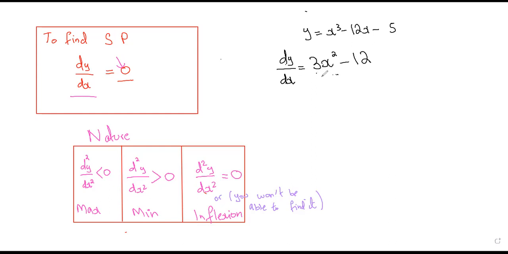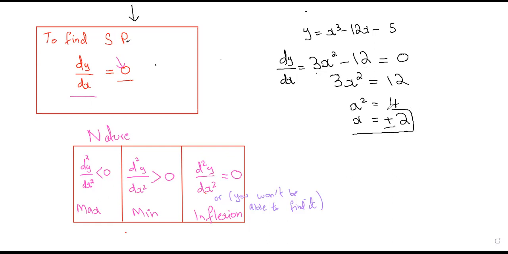And in order to find the stationary points, we will use this property. We know that whatever point it is, the derivative at that point would be 0. So I am going to equate this to 0. And this is my equation. I need to solve this equation. So it would become 3x squared equals 12. X squared equals 4. And x is going to be plus minus 2. So the x coordinates of the stationary points are going to be plus minus 2.